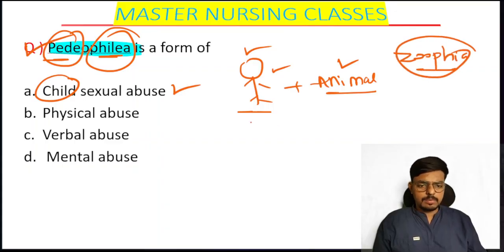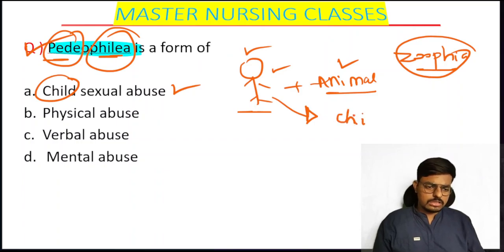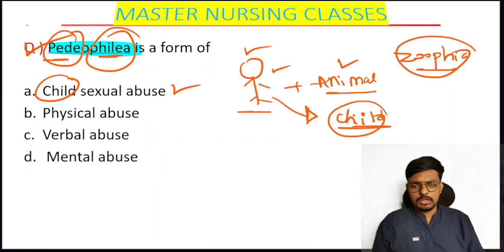Then, if the person considers the sexual partner as a child, that is what we call pedophilia.